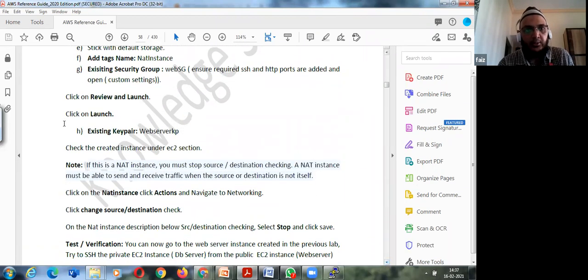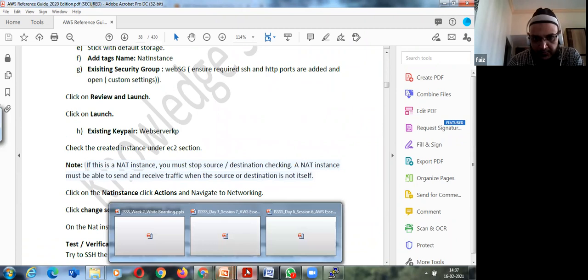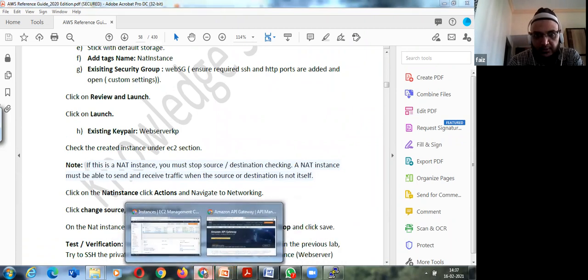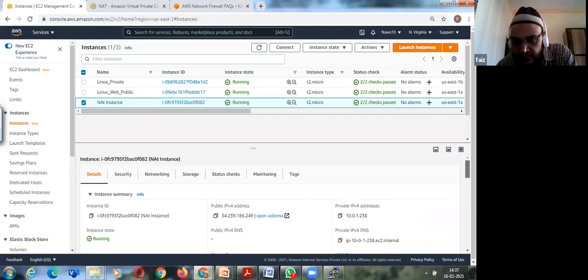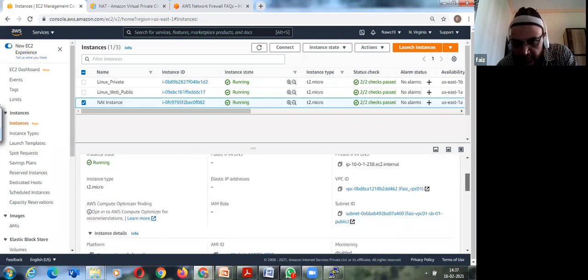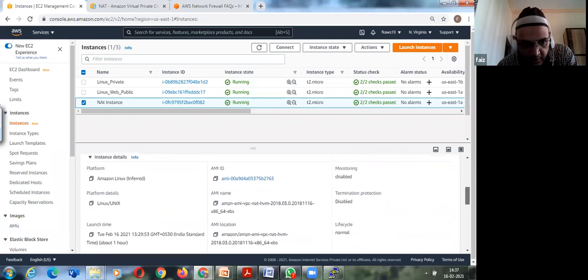So here the thing is that if this is a NAT instance, you must stop source destination checking. A NAT instance must be able to send and receive traffic when the source and destination is not itself. I'll come to this part. Somewhere it will give me the source destination.